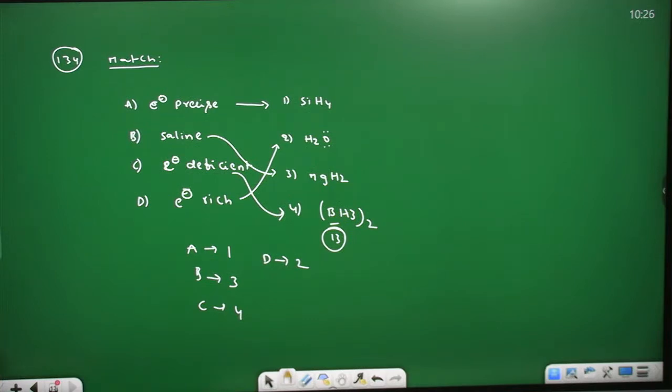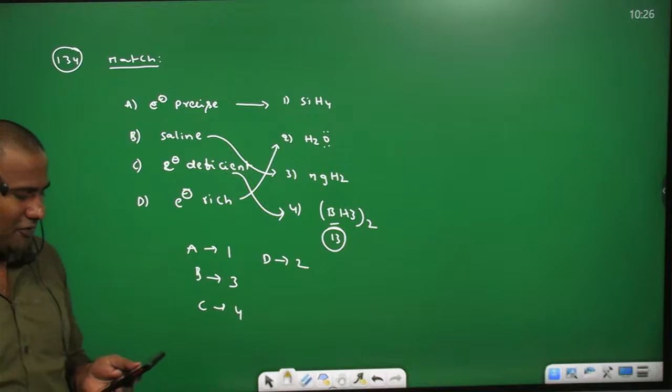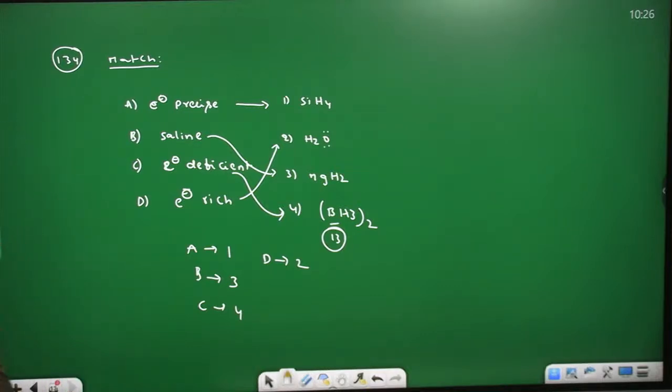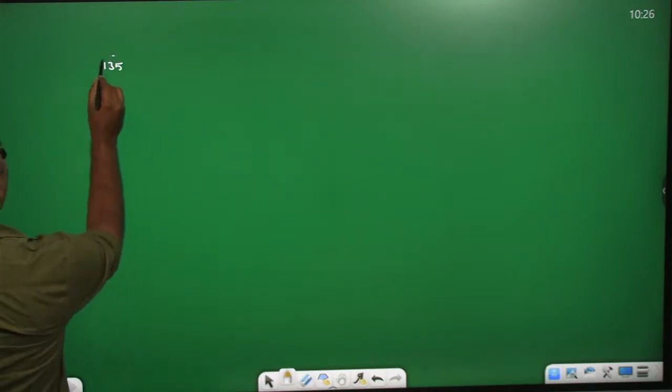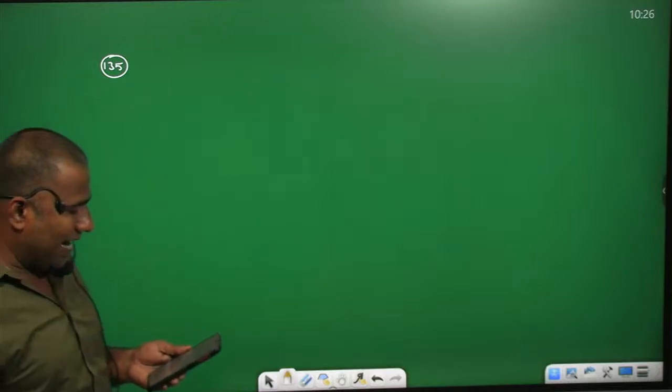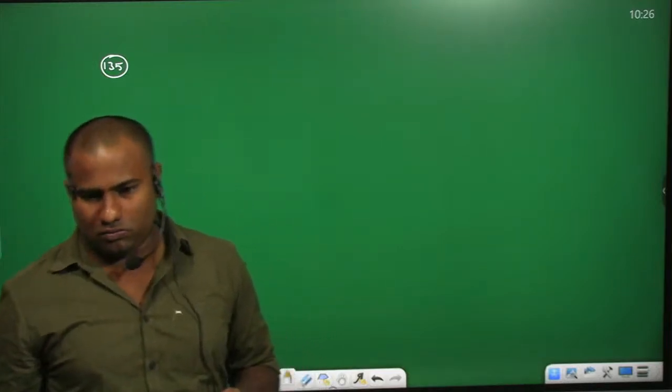Right, then coming for the next question, students, you can see. Question number 135. Hydration enthalpy of which of the following ions is highest? That is 135. Hydration enthalpy, if we need to find more.